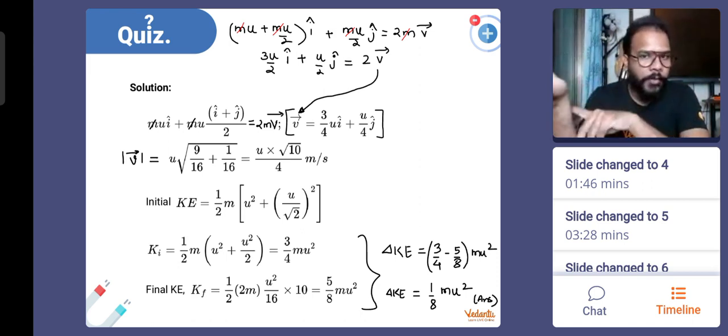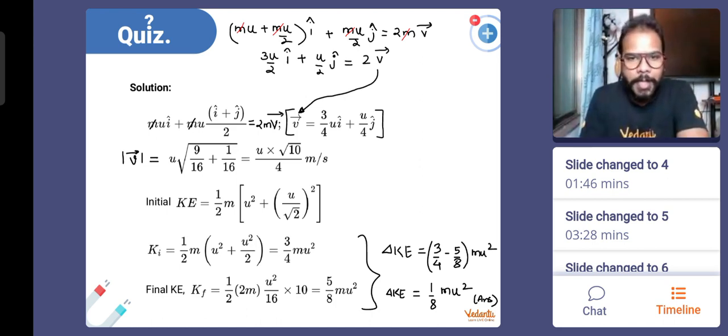You can find out its magnitude by the square root of vx square plus vy square. So squaring this, u comes out. Square of this is 9 by 16, this is 1 by 16. So 10 by 16, so root 10 by 4 u. This is what we get.